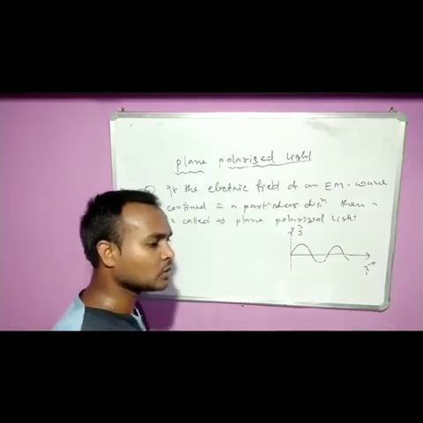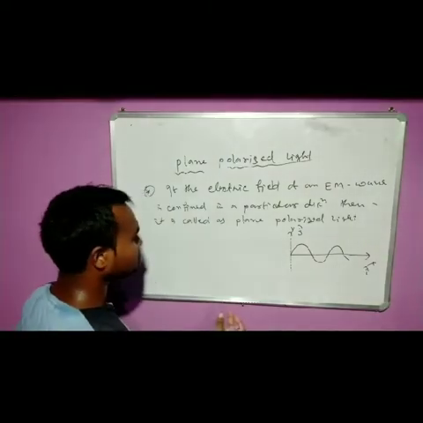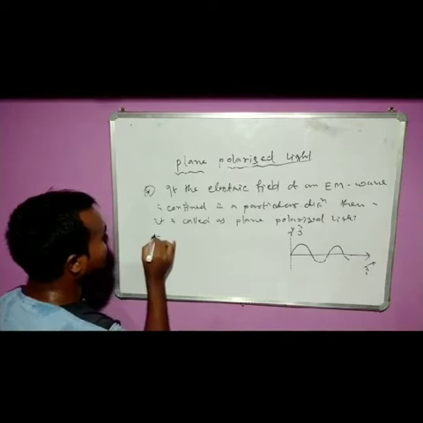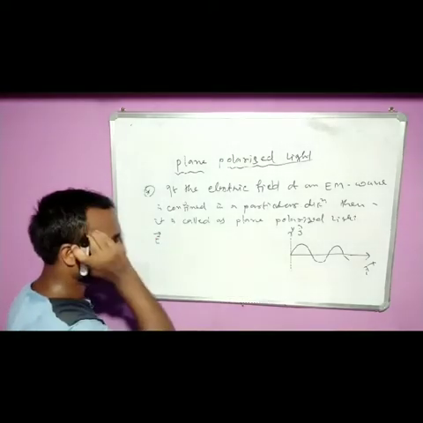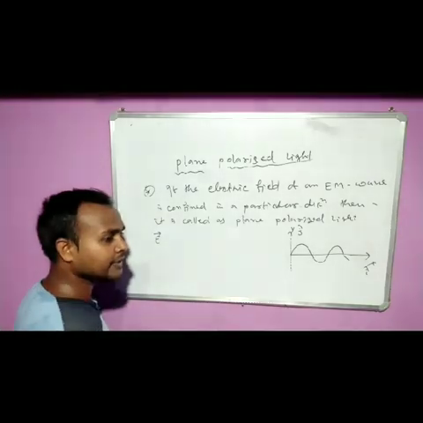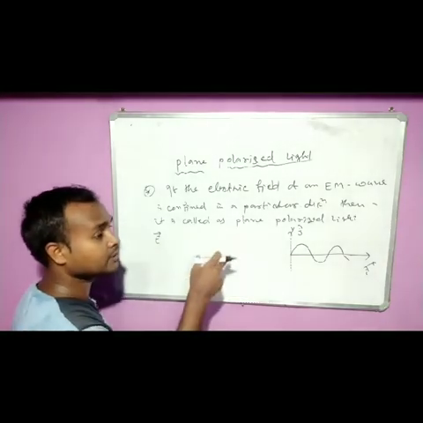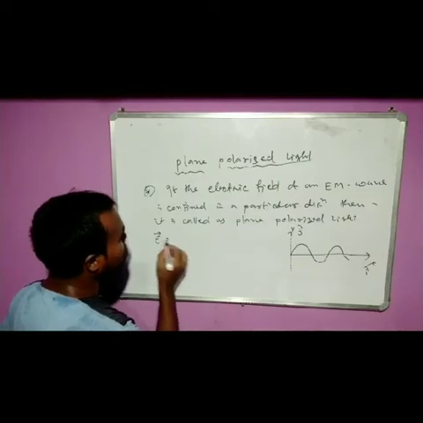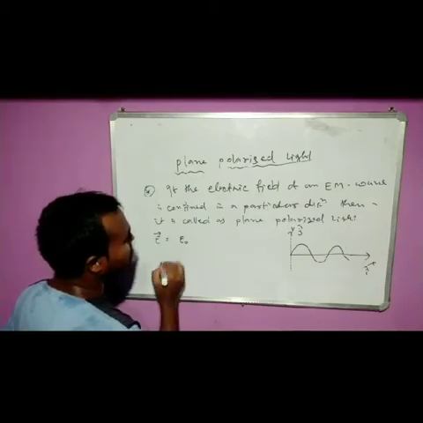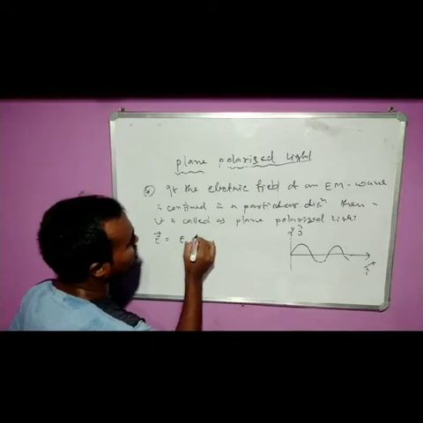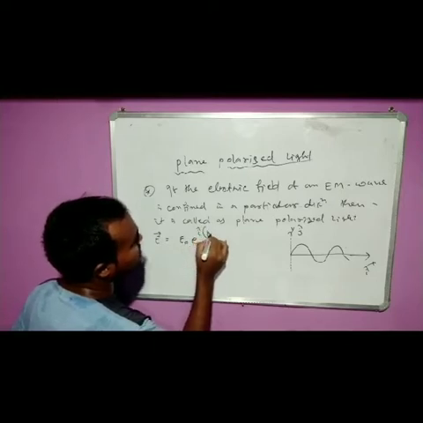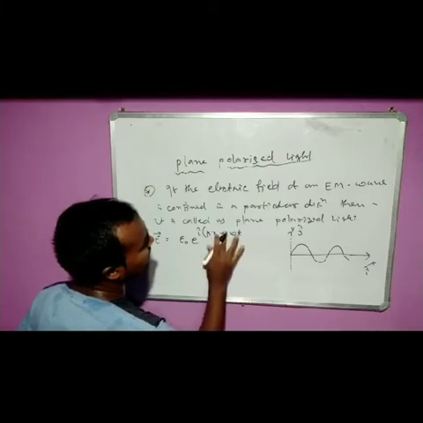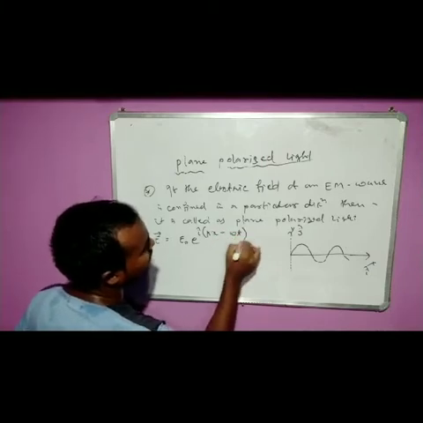Since the EM wave electric field is a vector quantity, the equation will be E equal to E naught e raised to the power i(kx plus or minus omega t).